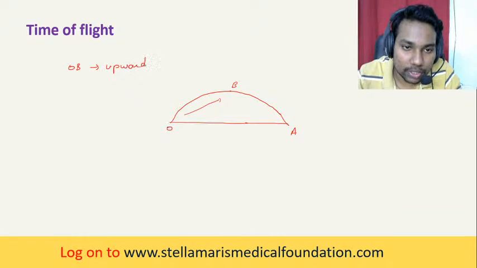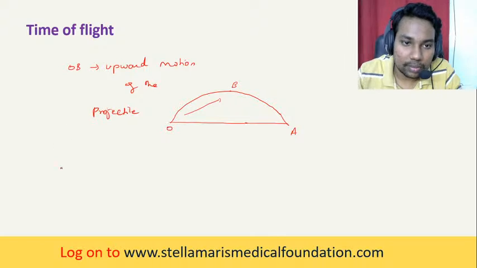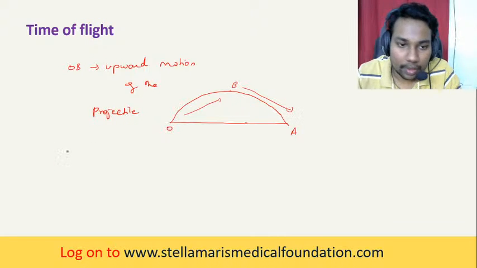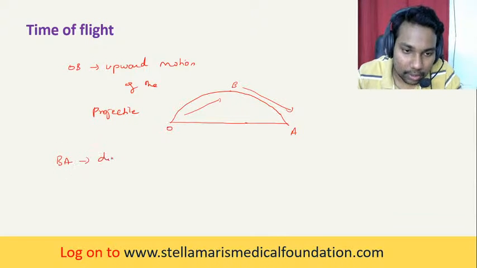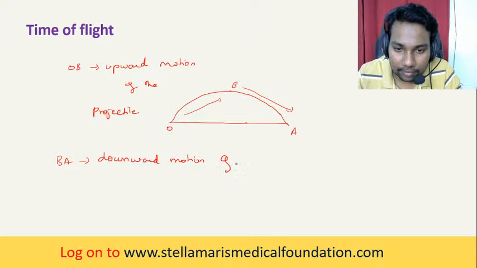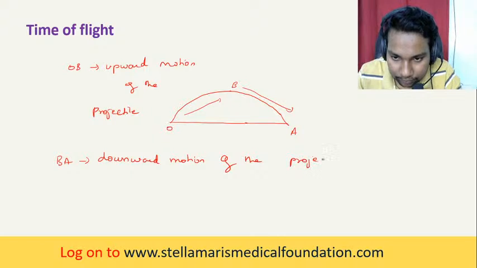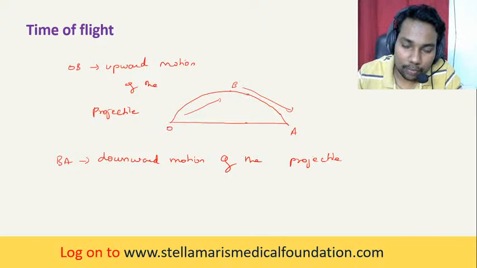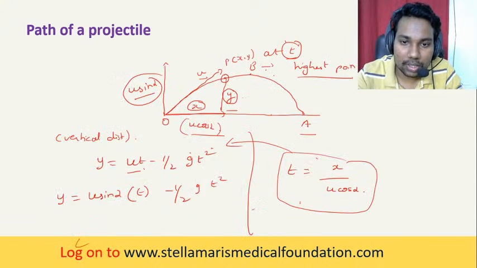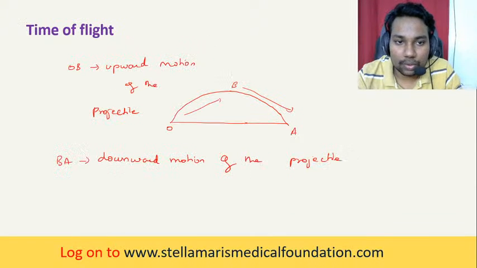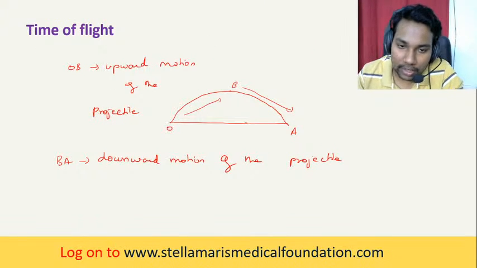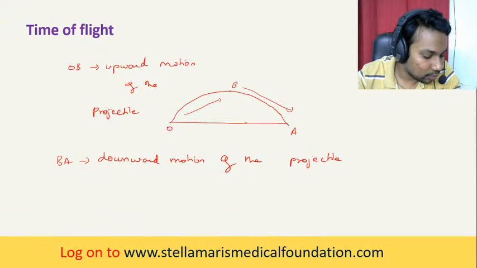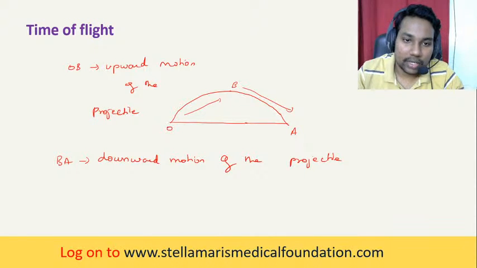So we can say this OB is the upward motion of the projectile. Similarly, BA is nothing but the downward motion of the projectile. I'm just referring to this diagram. Here OB is called the upward motion of the projectile, and BA is the downward motion of the projectile. So let's calculate this.